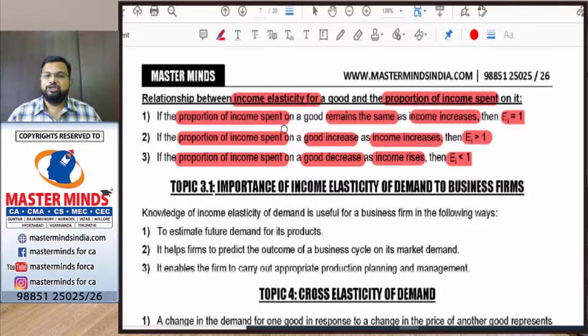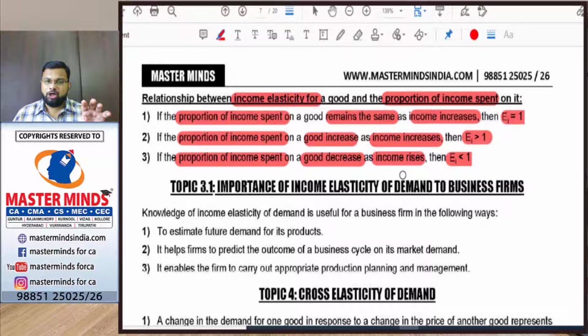Next, importance of income elasticity of demand to a business firm. How is income elasticity of demand important to a business firm? In order to manufacture a good, we need to study demand. As the demand changes, the producer would also like to change their production. So when the income of the consumer increases, consumers will demand more and more superior goods, and when the income of the consumer decreases, consumers will demand more and more inferior goods. When the income increases, superior goods are demanded. When the income decreases, inferior goods are demanded.